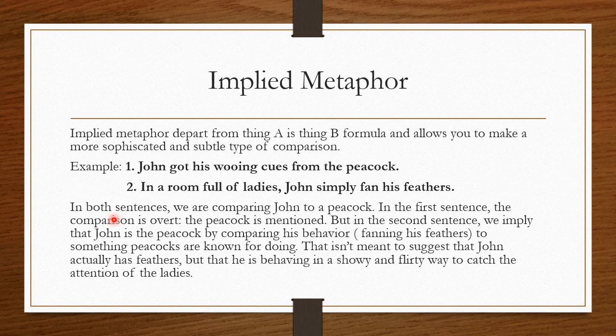But let's go to the second example. In the second sentence, we imply that John is a peacock by comparing his behavior, fanning his feathers, to something peacocks are known for doing. That isn't meant to suggest that John actually has feathers, but that he is behaving in a showy and flirty way to catch the attention of the ladies.